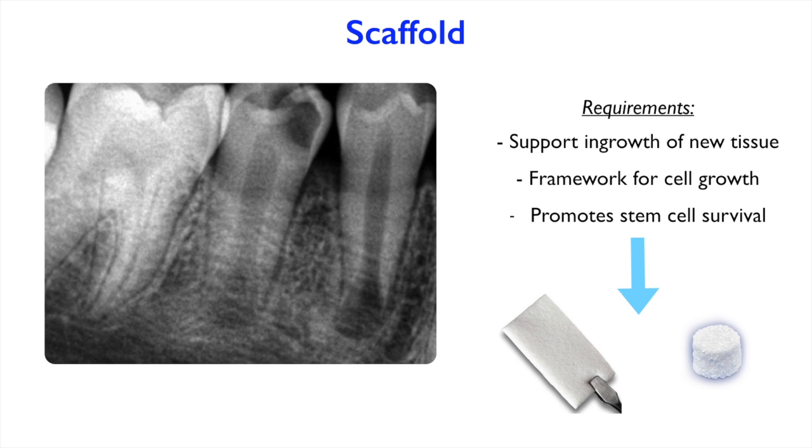And this is the picture that we see on the slide on the left-hand side. We could cut it into small strips and insert it into the root canal system before closing everything. And this will promote the stem cell survival and supply a framework for the ingrowth and survivability of these stem cells.